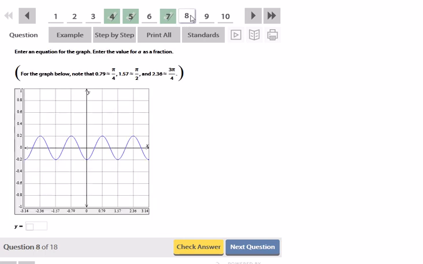Okay, write an equation for this graph. So same thing as the last time. It looks like the midline here is going to be again at 0, so I know my D is 0. I look at the y-axis and I see that at the y-axis this is at one of its extremes. It's at the minimum. So that tells me that this is going to be a cosine.